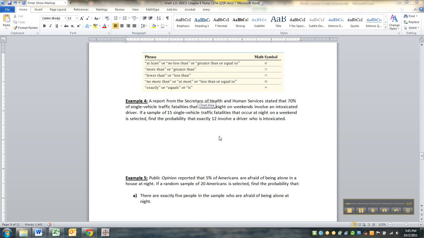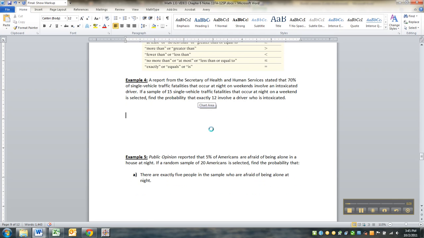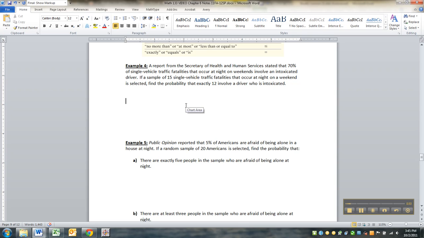All right, so a report from the Secretary of Health and Human Services stated that 70% of single vehicle traffic fatalities that occur at nights or on weekends involve an intoxicated driver. If a sample of 15 single traffic fatalities that occur at night on a weekend is selected, find the probability that exactly 12 will involve a driver who is intoxicated.